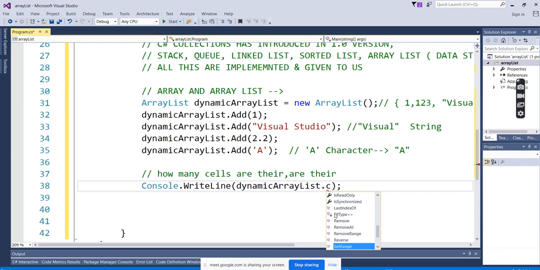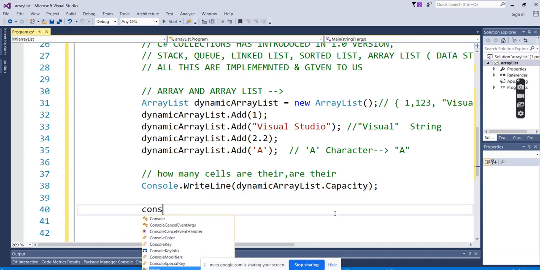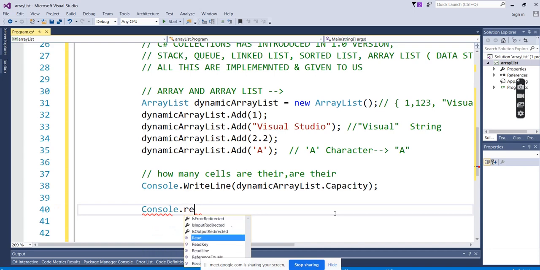These are all properties you can check and work with. You can see here, Sort is there. We are not going to write sorting programs like we used to do in a C program for ascending sorting, descending sorting. We have to write a bunch of lines for that. Here it is already written by Visual Studio, already written by Microsoft. We just have to call these properties here. So all these things are there. You can keep on checking. So we will check the capacity. Console.WriteLine, Console.ReadKey.